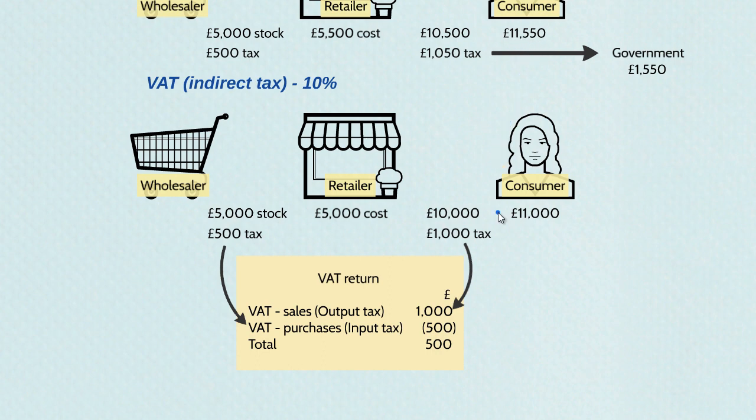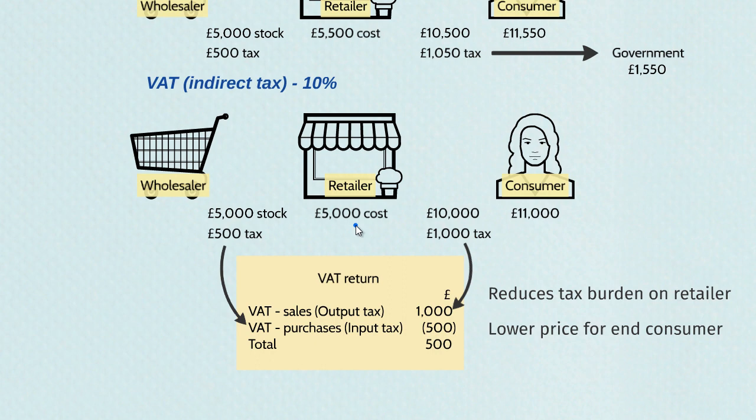And the government will collect slightly less tax, but in this system, there is less tax to be applied at each stage, and so you have a more efficient process. So what a VAT tax or an indirect tax does is that it reduces the tax burden on the retailer, because they can cancel their input tax with their output tax effectively. They have a lower tax burden, which is then passed on to the end consumer in savings, because they can charge a lower price whilst maintaining the same margins.